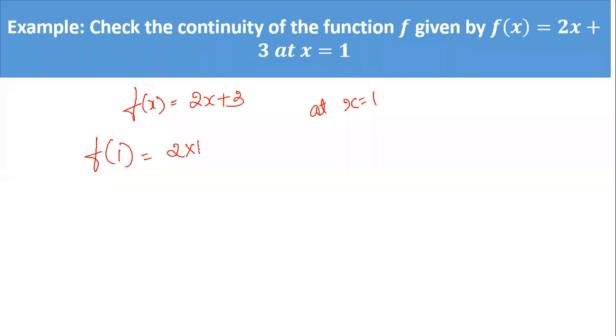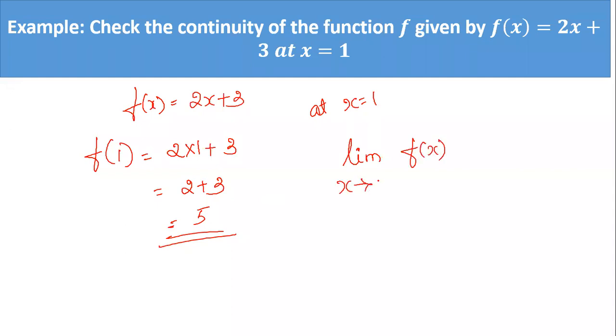It is 2 into 1 plus 3. So it is 2 plus 3 is equal to 5. So the value of the function at 1 is equal to 5. Now you find the limit. Limit of f of x as x tends to 1. Okay, you have to find the value of the limit as x tends to 1. So it is limit of 2x plus 3 as x tends to 1.